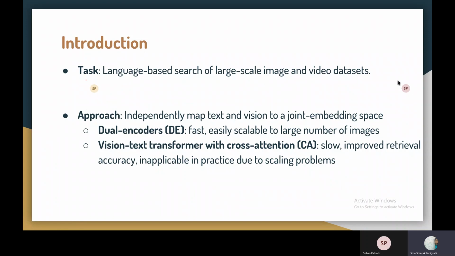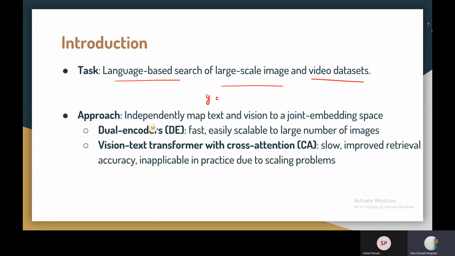So the task here is basically to do a language-based search of a large-scale image and video dataset, which means that there is a text Y. Let's say there is a dog riding a bike. Then I have to respond with a ranked set of images, where these are most relevant and this is least relevant to the user.